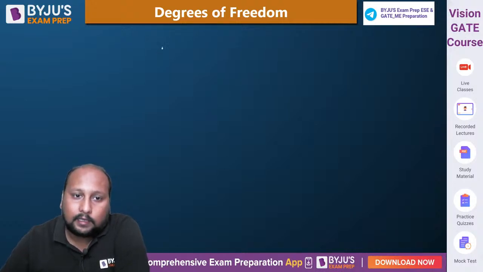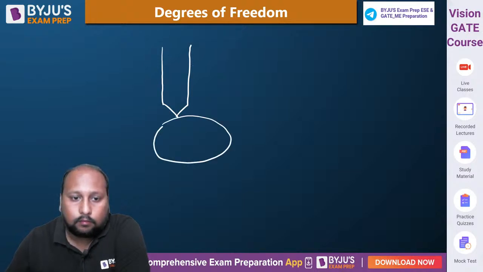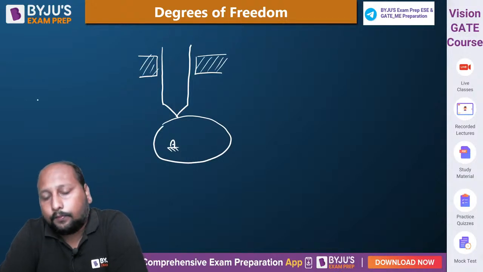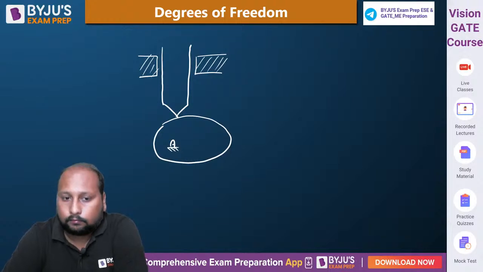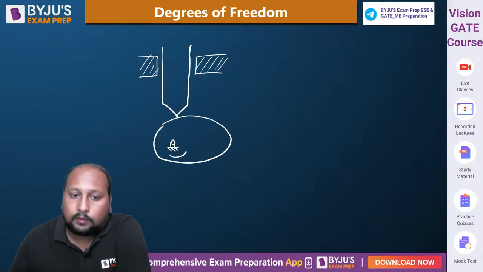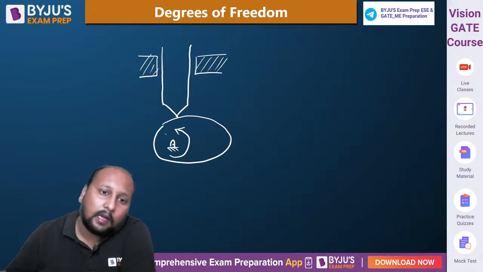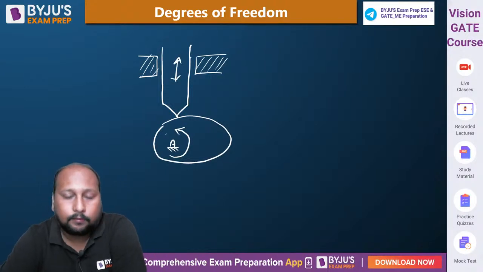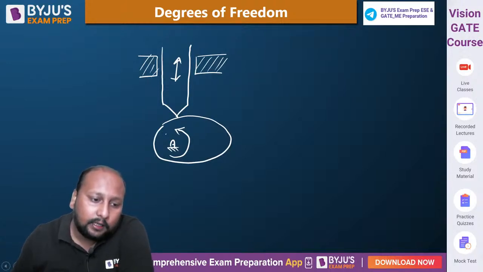Let us suppose I'm taking an example of a mechanism. What do we call this kind of mechanism? Who can tell me? This is a cam and follower mechanism. The cam rotates like this, and the follower is moving in the upward direction. Let us try to identify the degrees of freedom over here.